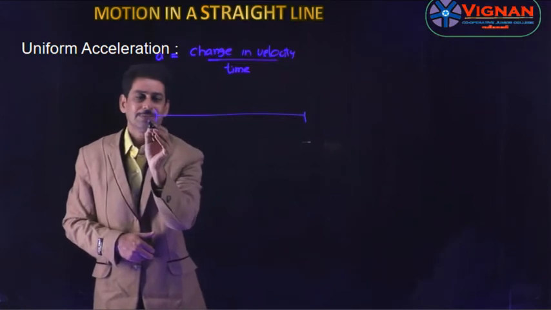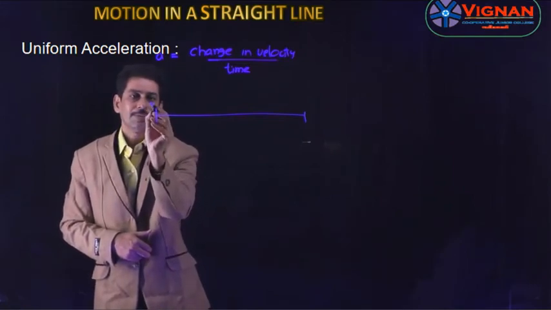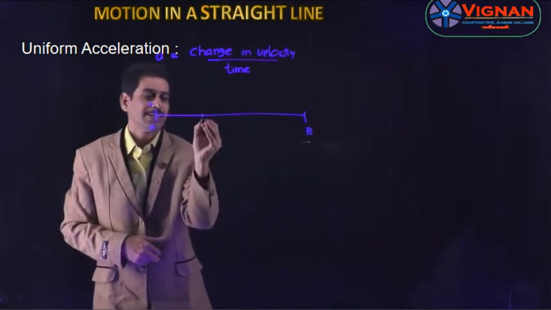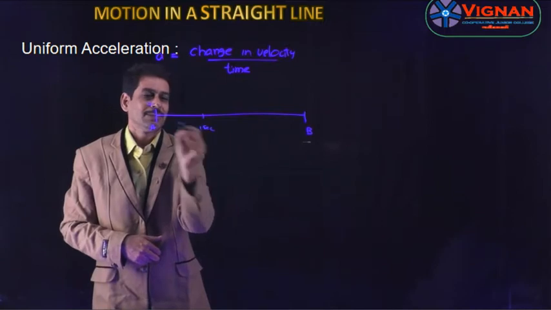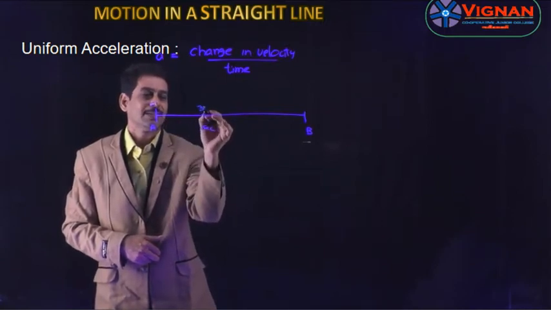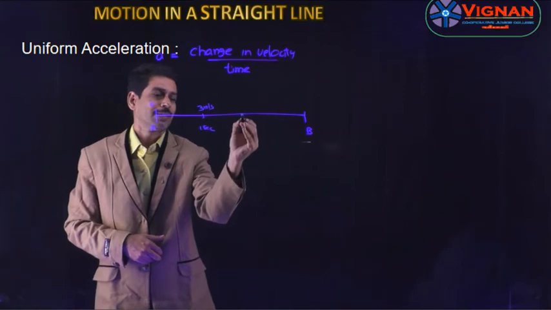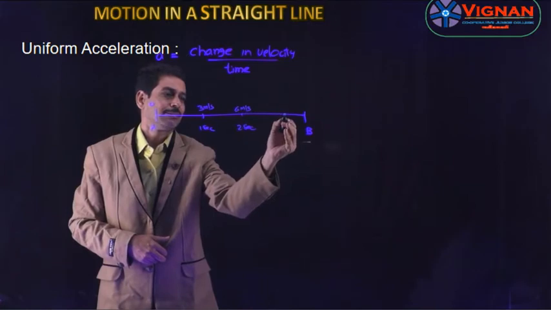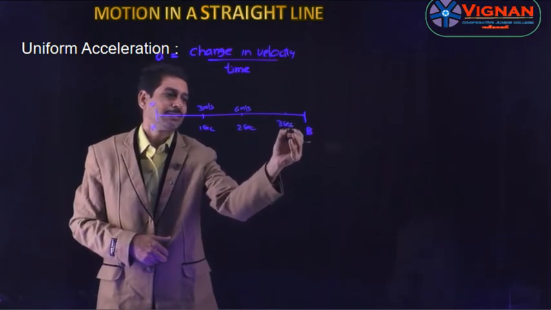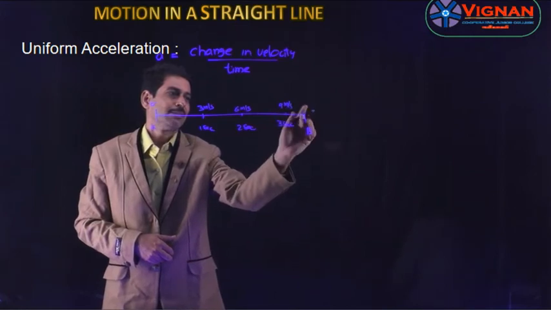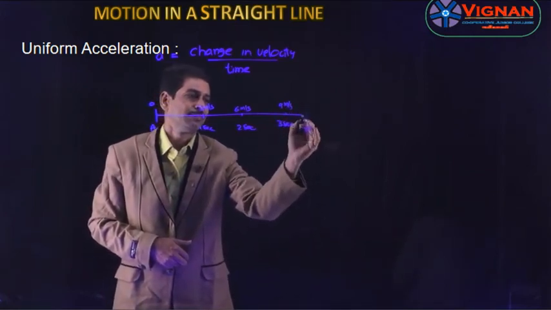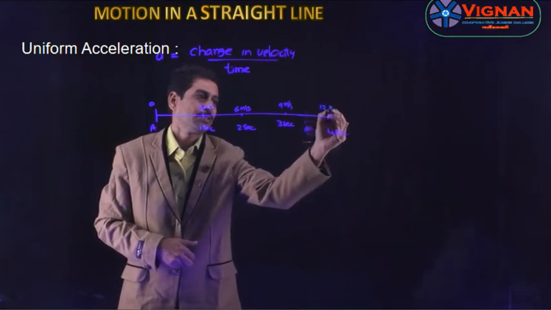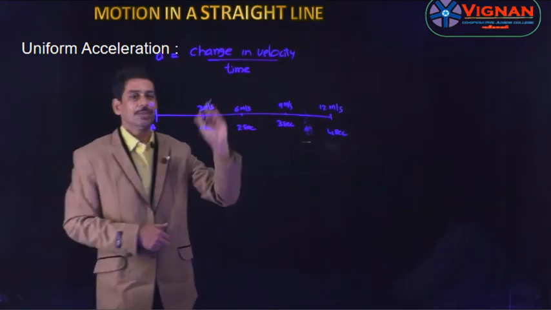A body starts from rest. So here the velocity is 0, it starts from the point A and reaches the point B. At the end of the first second, let us consider the velocity is 3 meter per second, at the end of the second second the velocity is 6 meter per second, at the end of the third second the velocity is 9 meter per second, whereas at the end of the fourth second the velocity is 12 meter per second. So here the velocity goes on increasing.